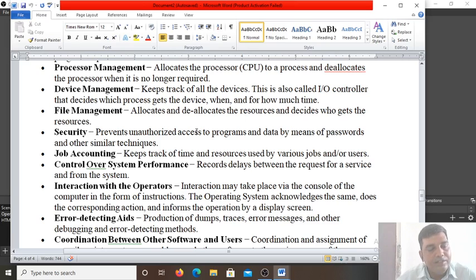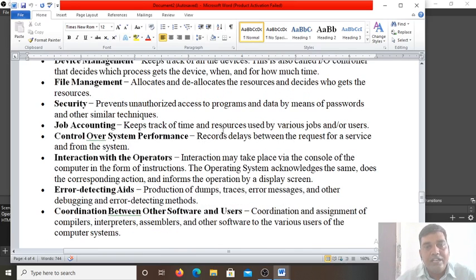Next is job scheduling. It keeps track of the time and resources used by the various jobs and users. So it tracks all the resources, who is using them, which job is running. Control over system performance records delays between the request for a service and the response from the system. Suppose a request is given for input, and that input takes time. So it will put that process into a wait state, and the next process will get the chance for execution in the processor.